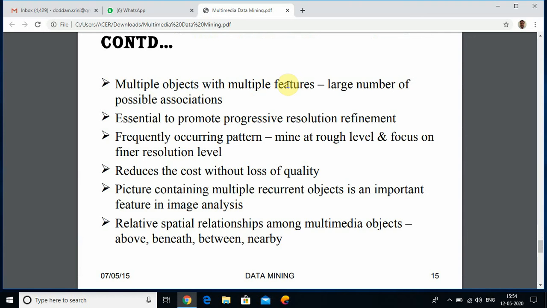Frequently occurring patterns are mined at a coarse level and then at a finer resolution level, which reduces the cost without loss of quality. A picture containing multiple recurrent objects is an important feature in image analysis. Relative spatial relationships among multimedia objects include above, beneath, between, and nearby.